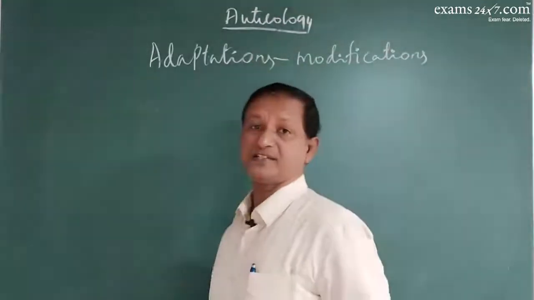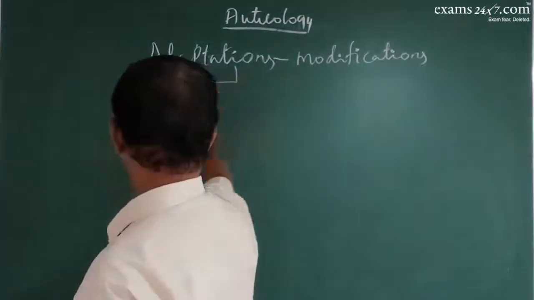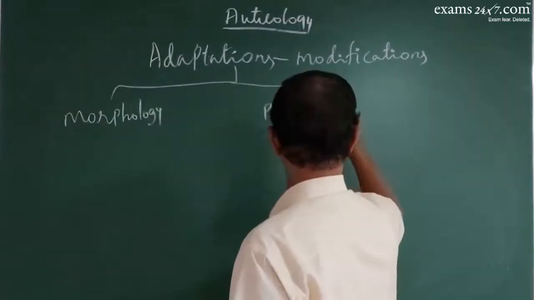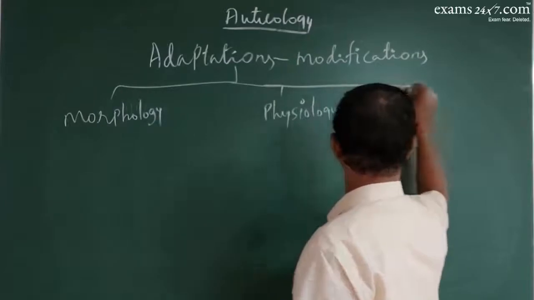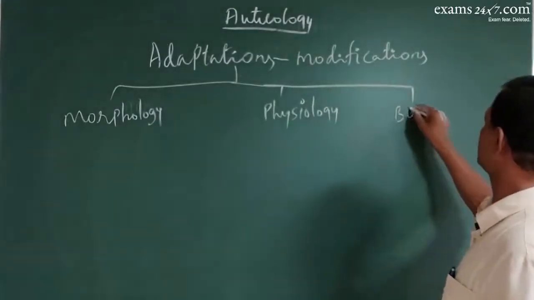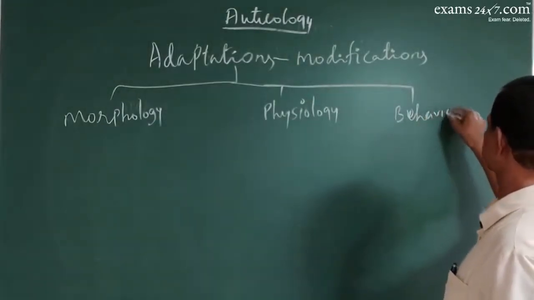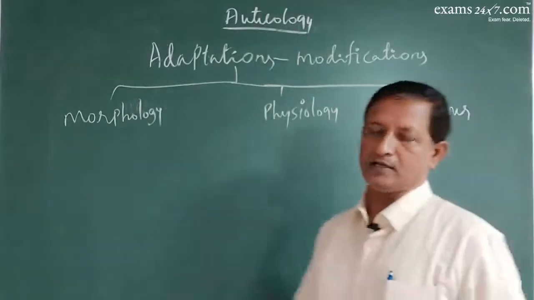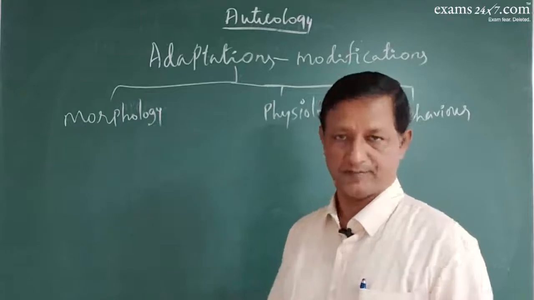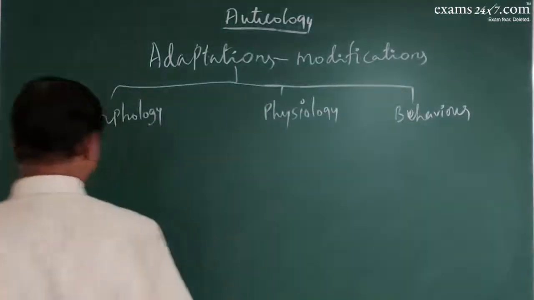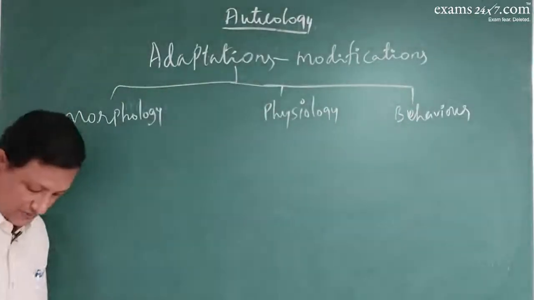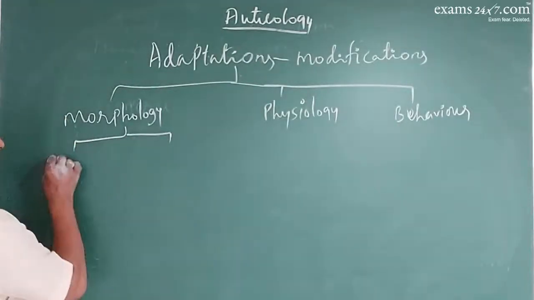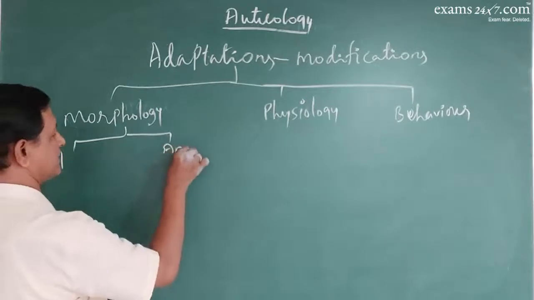How does adaptation take place? Adaptation may take place morphologically, physiologically, or by behavioral means. These all can happen in both plants as well as animals.